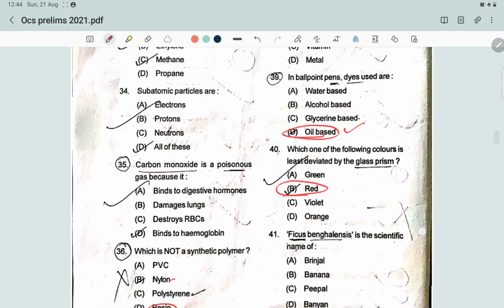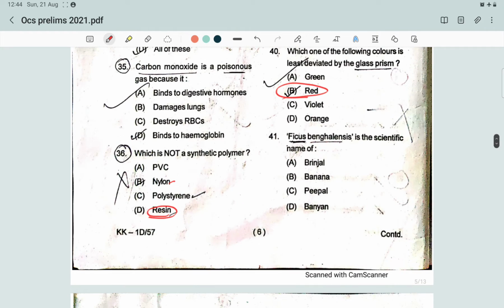The next question, number 41. Ficus bengalensis is the scientific name of which of the following? So it is the scientific name of banyan tree. And there is also the scientific name of brinjal, that is Solanum melongena.